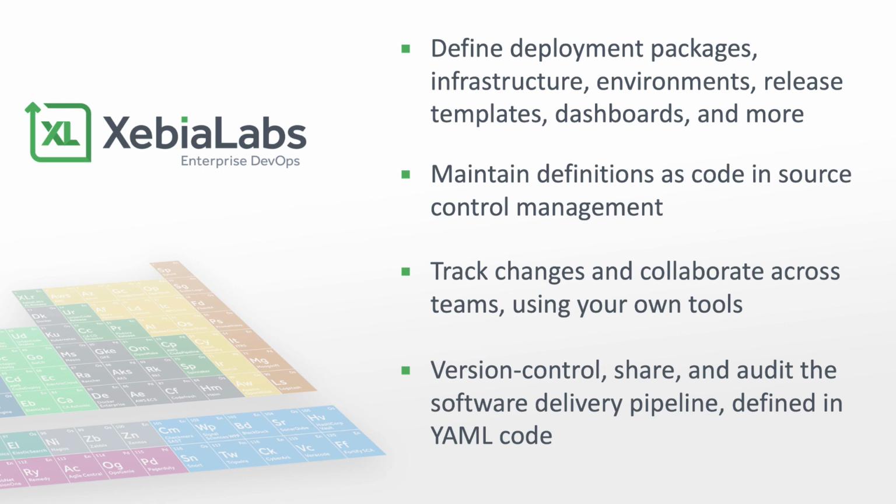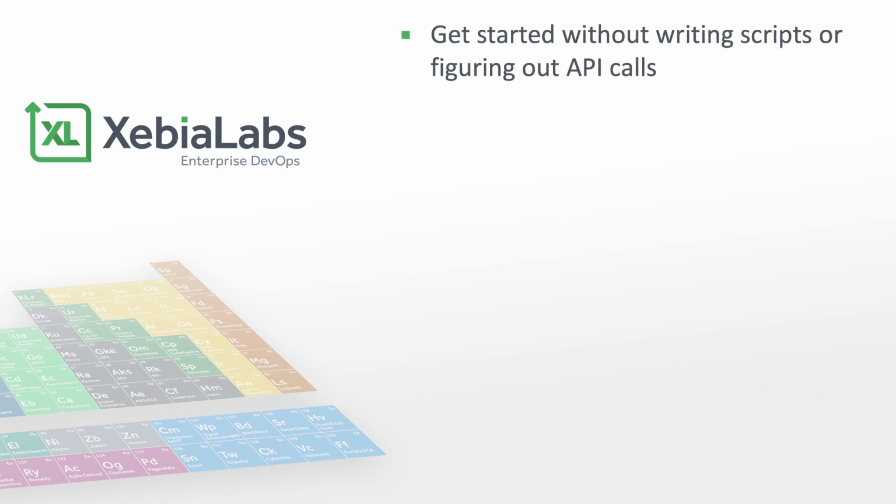With XebiaLabs, the end-to-end software delivery pipeline becomes something that you can version control, share across the organization, and audit with ease. Getting started with DevOps as code is as easy as writing a YAML file that describes the items you want to create, and applying it to the XebiaLabs DevOps platform with a fast, lightweight command line interface.